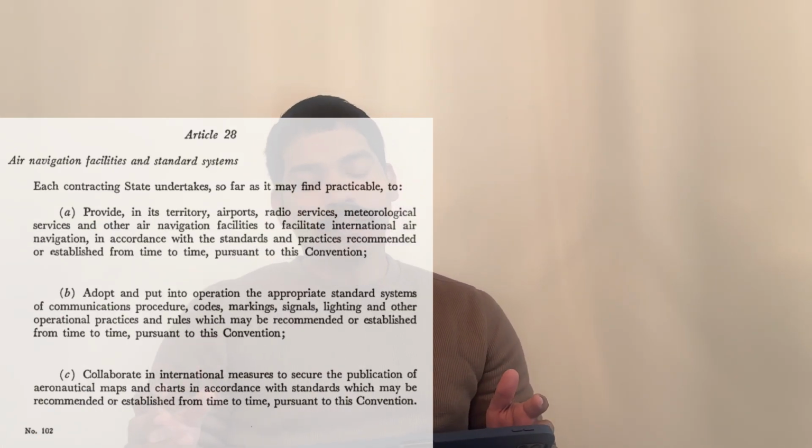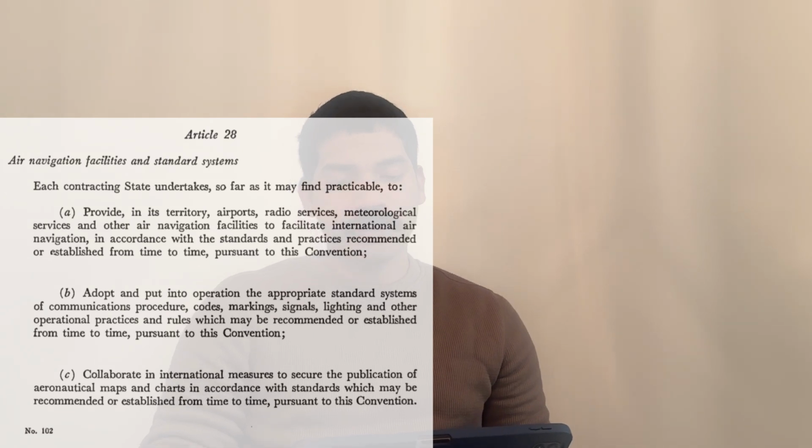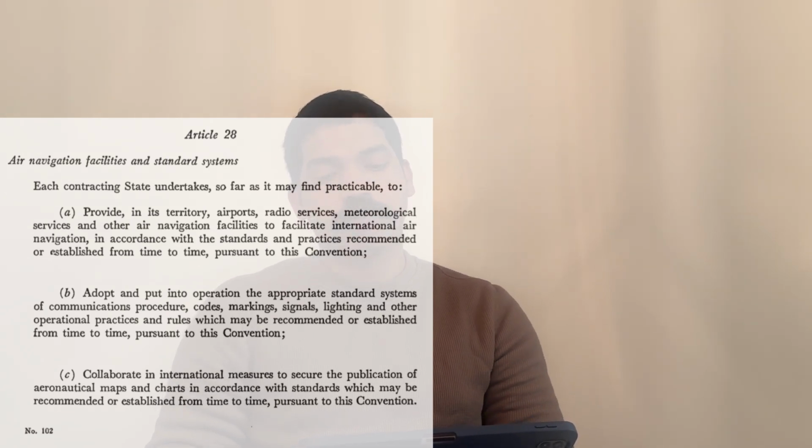Article 28 basically talks about air navigational facilities and standard systems. Each state should provide airports, navigational facilities, met facilities, radio, charts, maps, etc., to conform to the convention specifications.